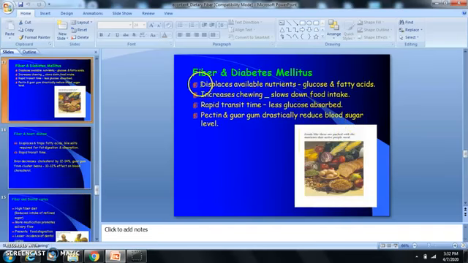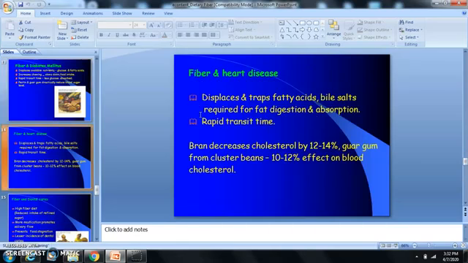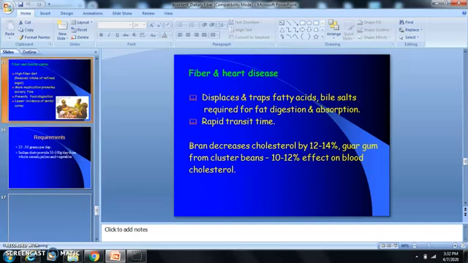Diabetes and fiber. Fiber displaces available nutrients, glucose and fatty acids, increases chewing, slows down the food intake, and with rapid transit time, less glucose is absorbed. Pectin and guar, that is the fiber from cluster beans, drastically reduce blood sugar level. Fiber and heart disease. Fiber displaces and traps fatty acids and bile salts required for fat digestion and absorption, with rapid transit time. The bran decreases cholesterol by 12 to 14%, guar from cluster beans 10 to 12%, has an effect on blood cholesterol.